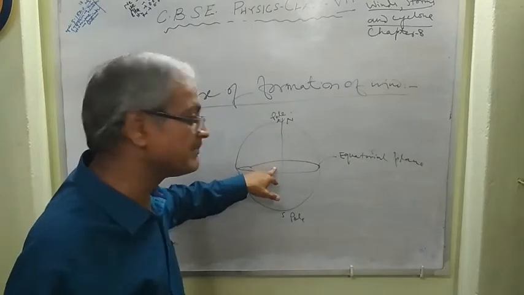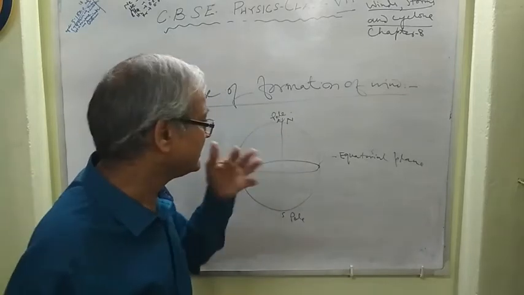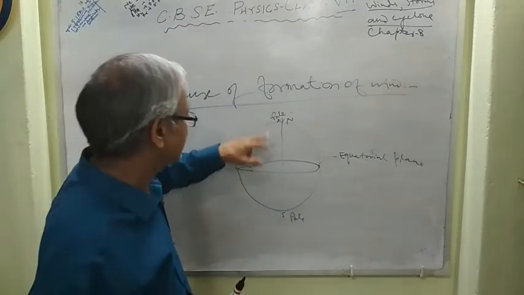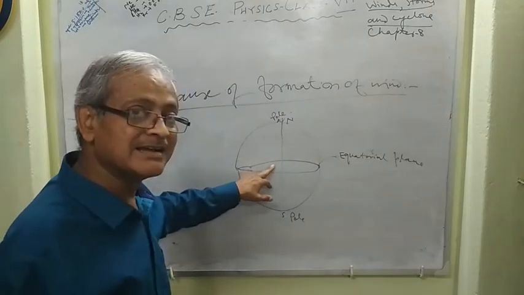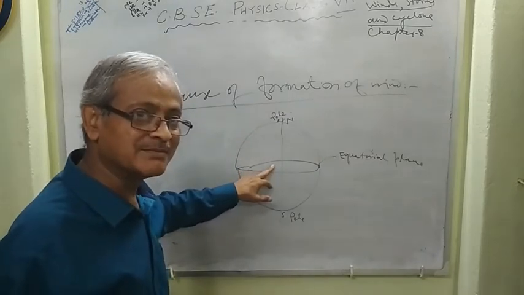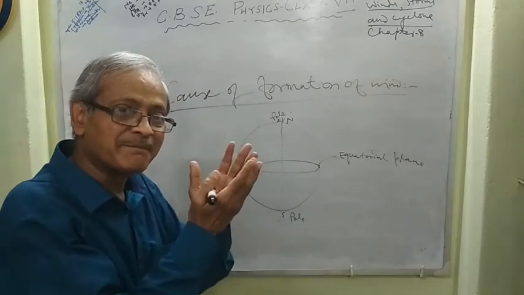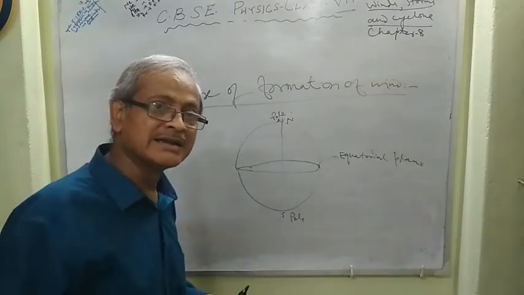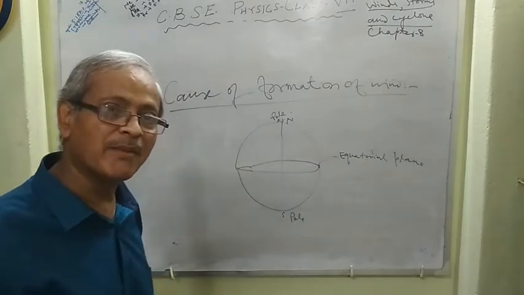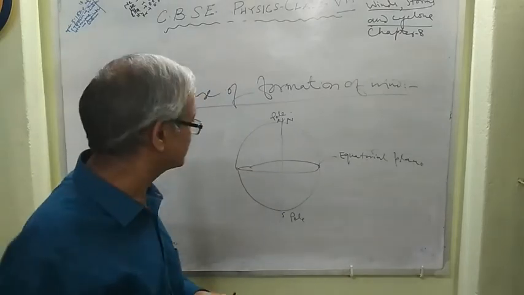Hence an empty space is created at the equatorial region, and it is at lower pressure because air rises up. So a temporary vacuum is produced.